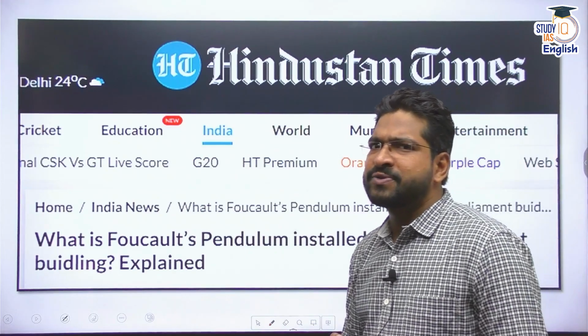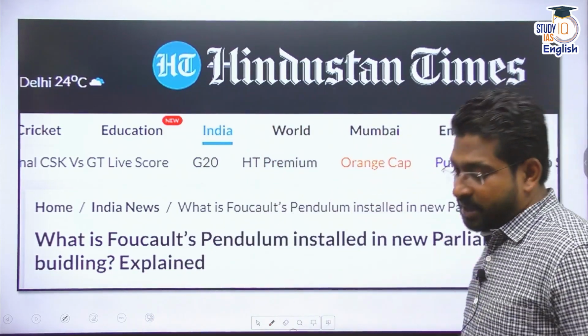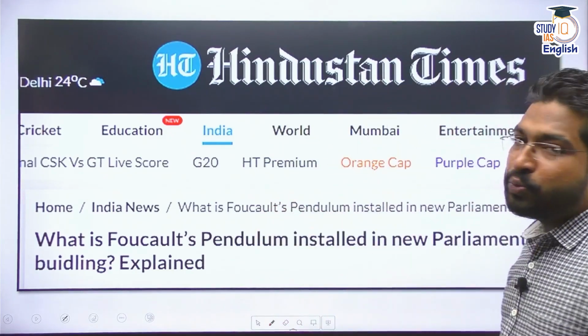I'm quite sure you must have heard about this news. But I'll also understand if you have missed this news. Why? Because of two reasons. First, there is the IPL hangover. You can see here the orange cap, purple cap. People are still reeling in the victory of Chennai Super Kings. And the second reason is this news is connected to the inauguration of the new parliament building.